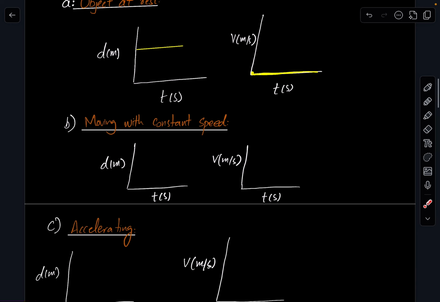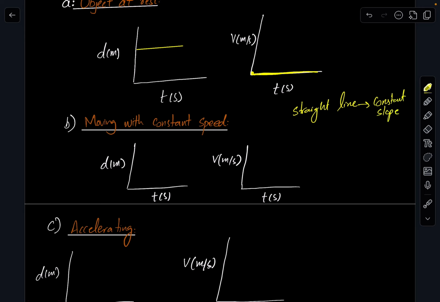The second graph is about moving with a constant speed. In the distance time graph, the slope will tell you the speed, right? So it should be a constant slope. One more thing, a straight line represents constant slope, right?